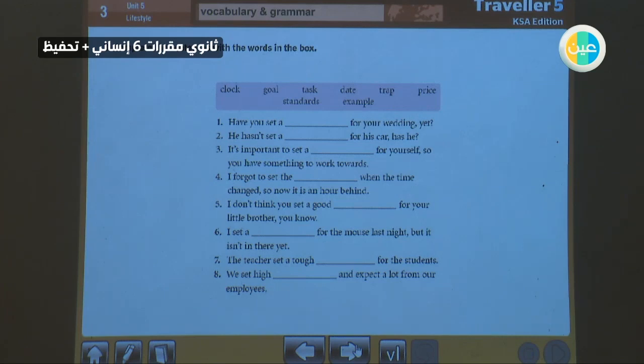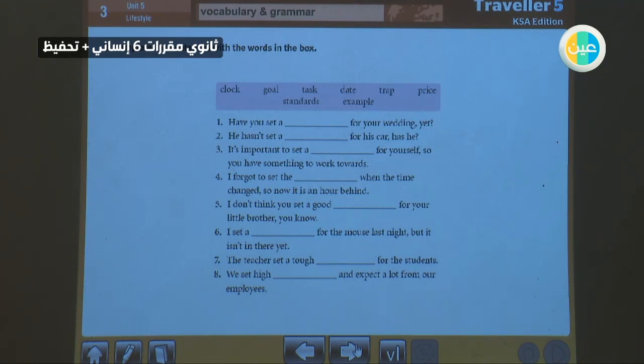Okay, let's talk about set clock. What do we mean by set clock? It means you will choose a time during the day. Goal: objectives. What are your objectives? What are your resolutions? Task: duties, activity, homework. Date: time. Is it today, after 1 month, after 2 years? Trap: you know what we mean by trap.